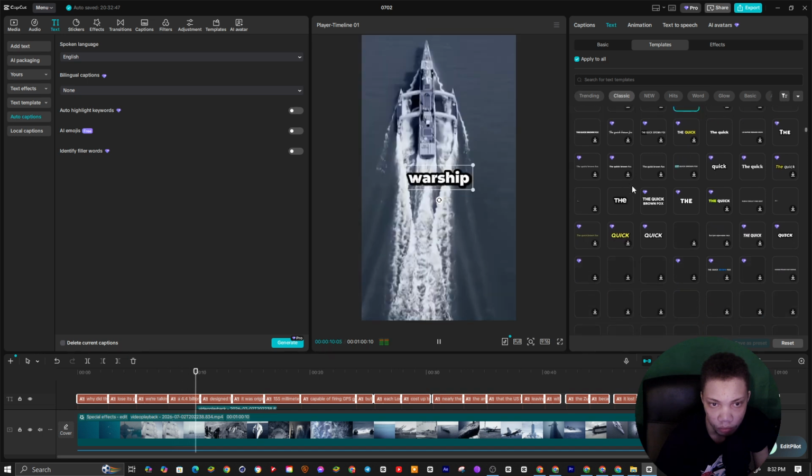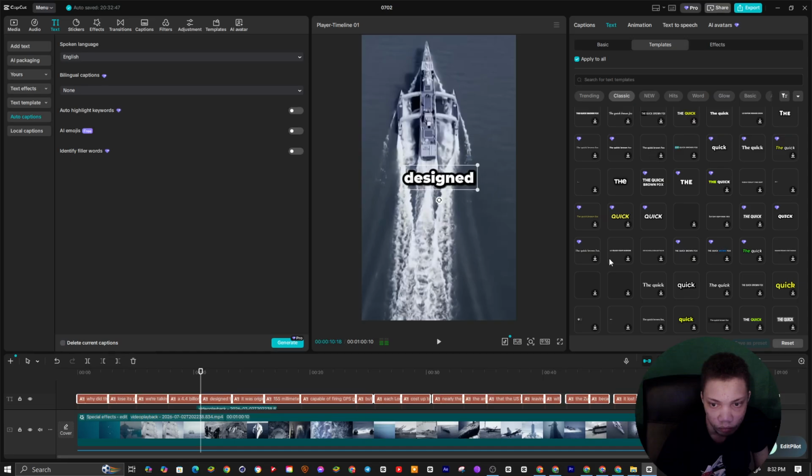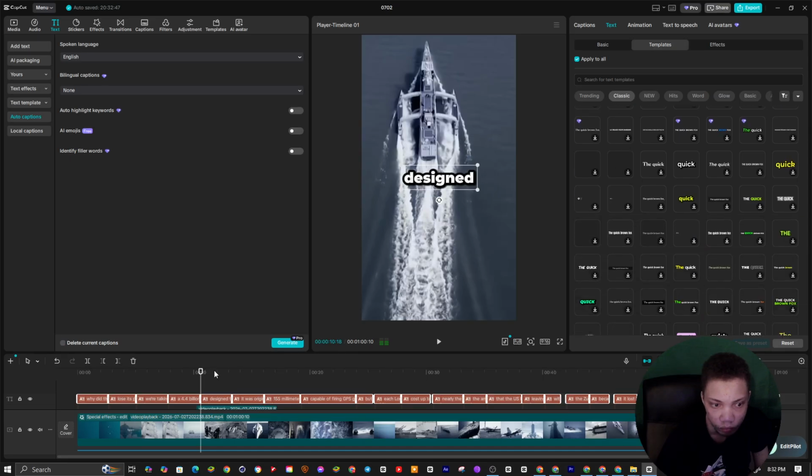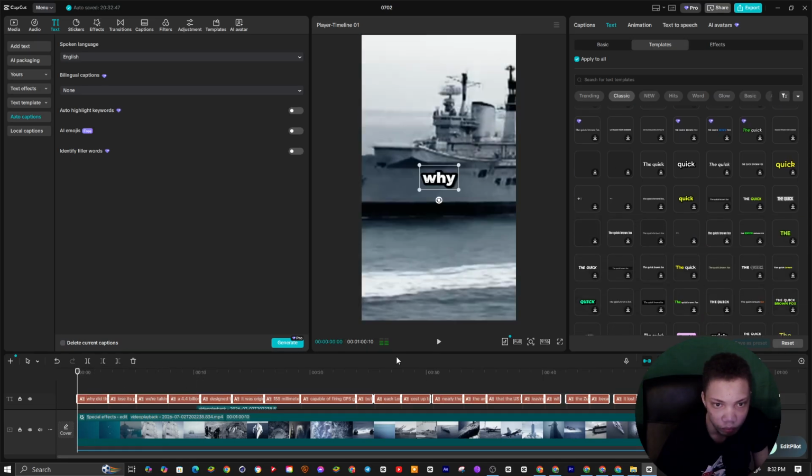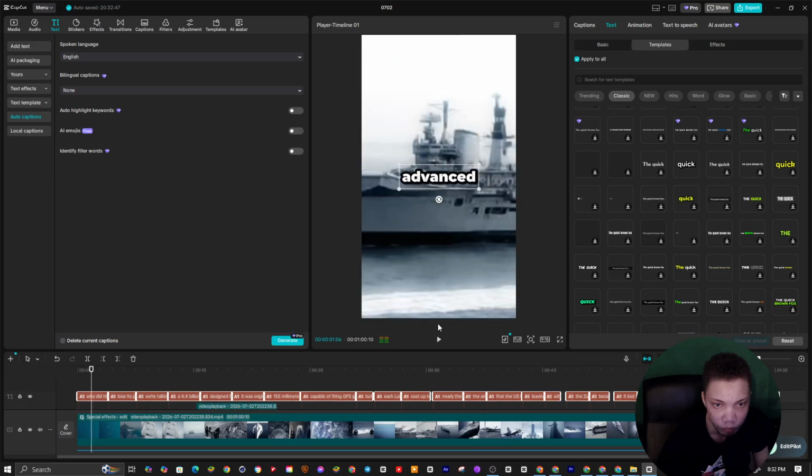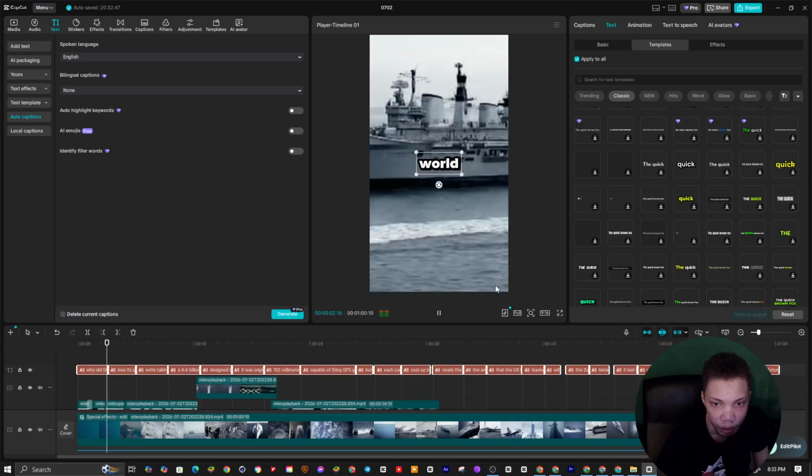$4.4 billion stealth warship. Why did the most advanced destroyer in the world lose its primary weapon?